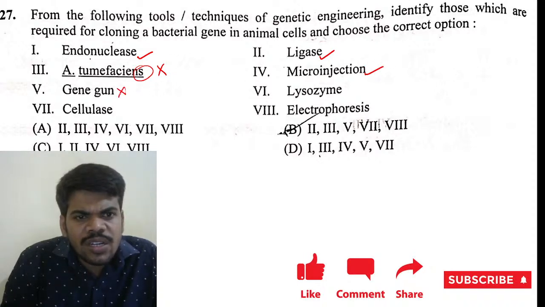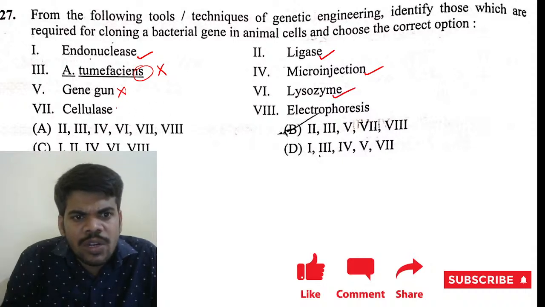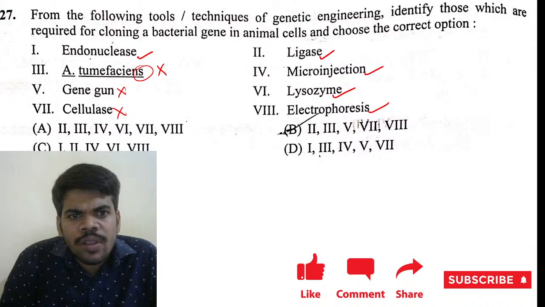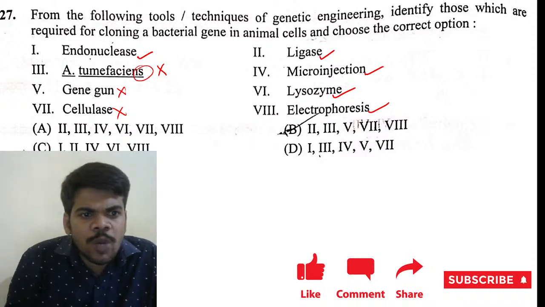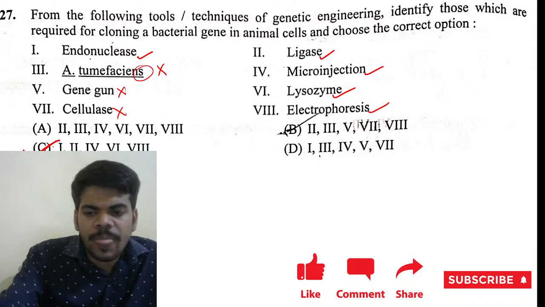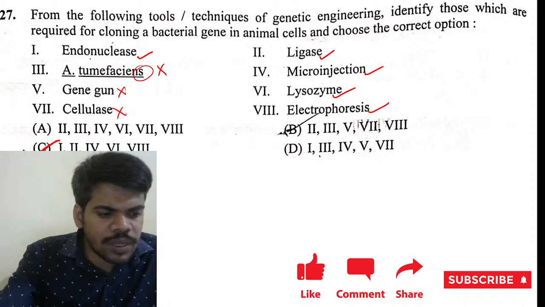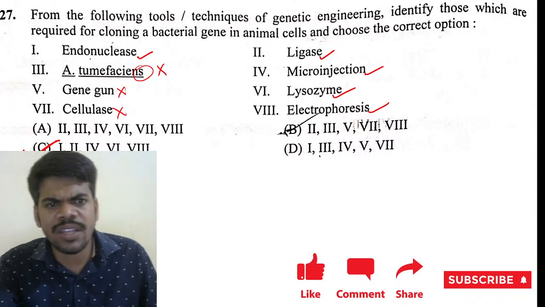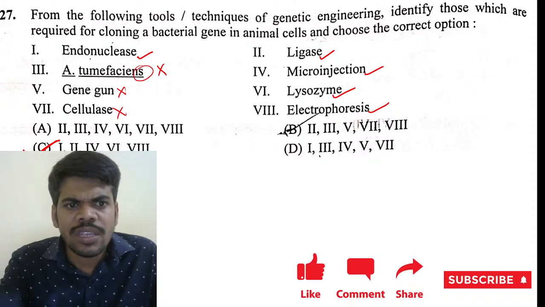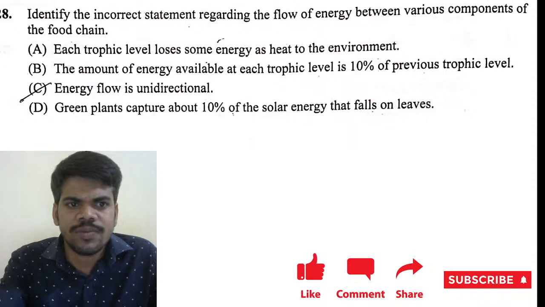Gene gun is not required, but lysozyme is required. Cellulase is not required. Electrophoresis is required. So these five are present in option C, because they ask about the animal cell. If that were a plant cell, we could use Agrobacterium tumefaciens also.